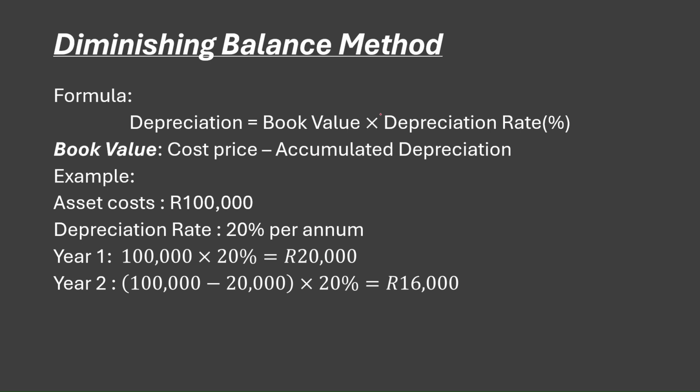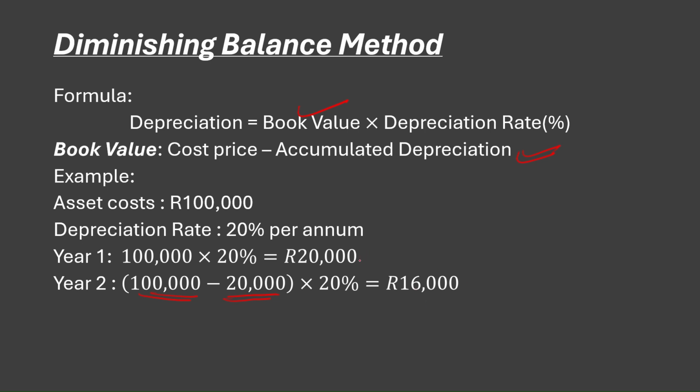So year two now, this is when this formula will come in handy. Because now when it comes to the book value, as you can see, the cost price is 100,000. But obviously the year before, it has accumulated a depreciation of 20,000 rands. So we need to subtract 20,000 rands from it so that we can have the book value, the value that it certainly has when it enters year number two. Then we multiply it by the depreciation rate and it gets to 16,000 rands.